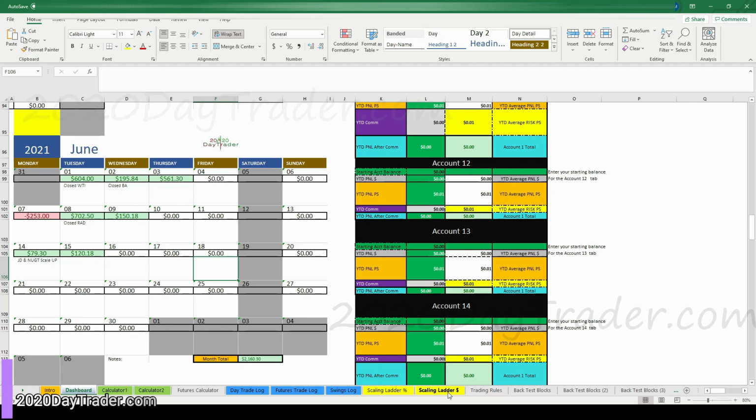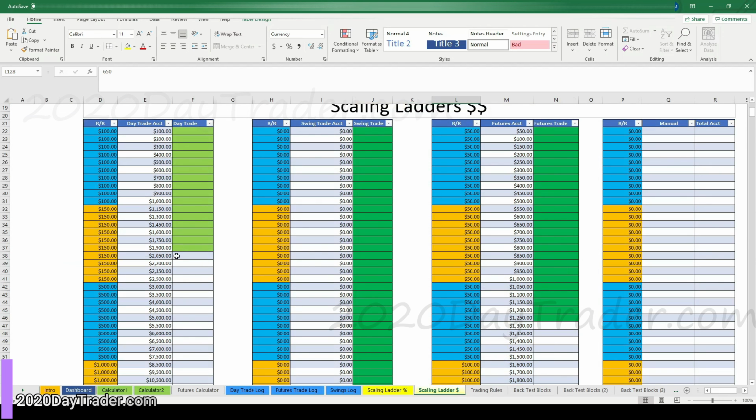And then the scaling ladder. We're another bar, 1, 2, 3, 4 left before 500. So maybe tomorrow we can have four good trades or even two really good trades and get into the zone.